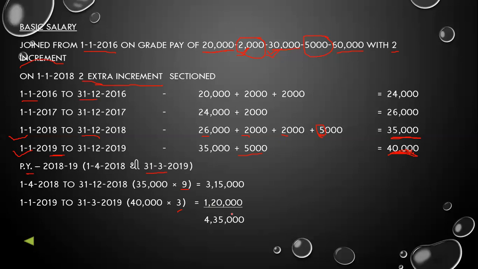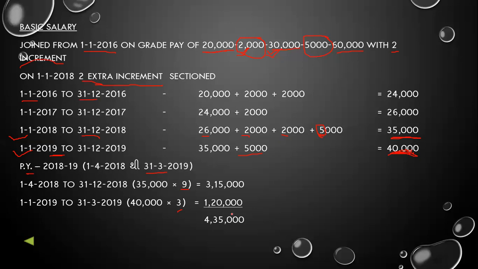Now we can start the sum. Now please be very careful. Until and unless you get the perfect answer for your basic salary, you cannot start the sum, because every allowance or perquisite or anything depends on the basic salary. And if we find the basic salary wrong, or if we make a mistake in finding the basic salary, these mistakes will continue in the other information also.